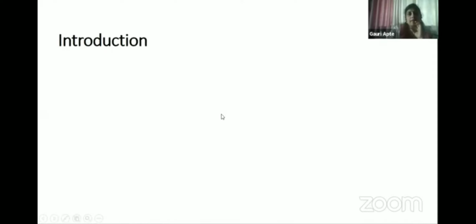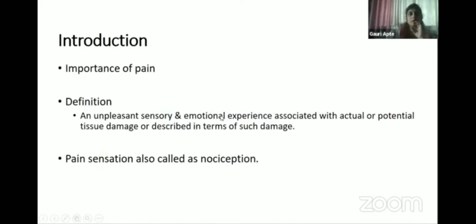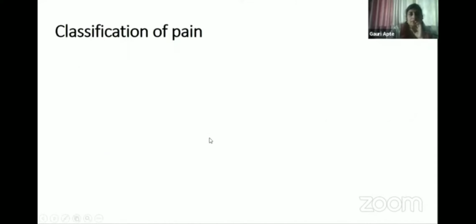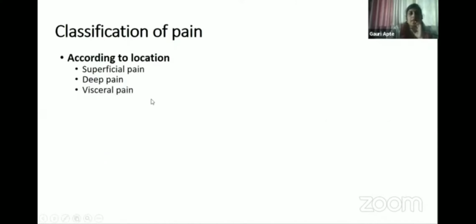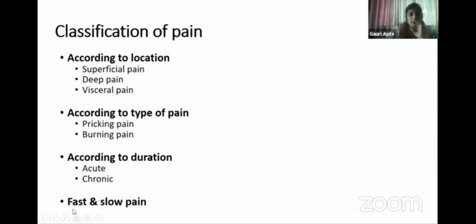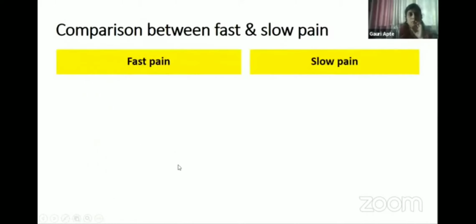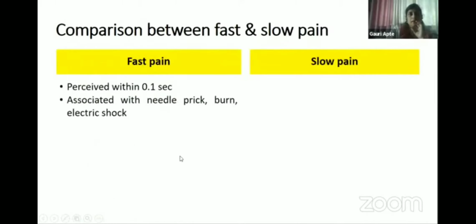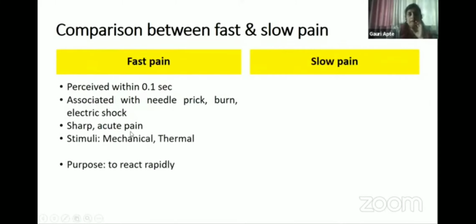Coming to pain physiology, pain has been given importance because it is a protective sensation. It tells you that something is wrong in the body. Okay, so it could be classified in various ways. From the physiological point of view, this classification is important: fast and slow pain. Fast pain is perceived immediately. It's a sharp and acute pain, and the purpose is to react rapidly.